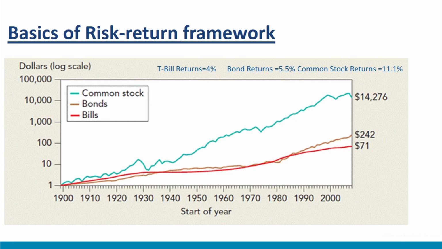$1 invested in treasury bills would have grown to $71 by the end of 2008. That is a nominal return of 4%. A $1 investment in long-term bonds would have become $242, a nominal return of 5.5%. Investors who placed $1 in common stocks would have received $14,276, a nominal return of 11.1%. It seems that common stocks provided the highest returns over this period. One important point to be noted here: returns from common stocks fluctuate a lot. Therefore, averages over short periods are not so meaningful.